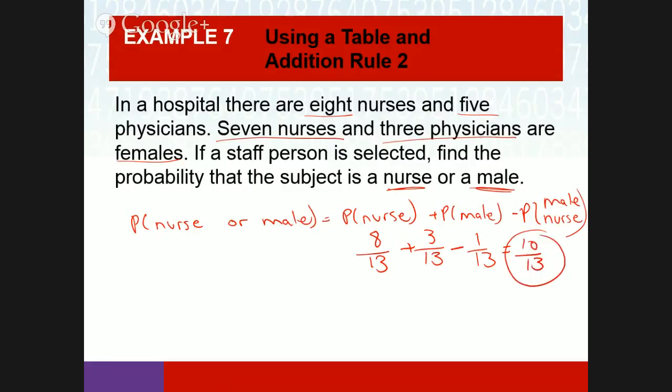So do you guys see that? The probability it's a nurse is how many nurses out of the total. The probability it's male is how many males out of the total, minus how many male nurses there are out of the total. And you get the probability that it's male or nurse.